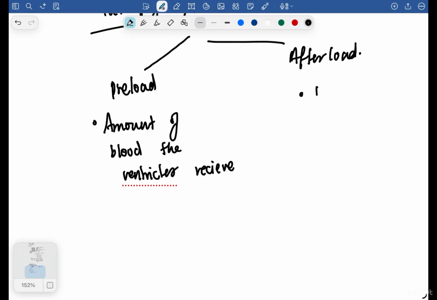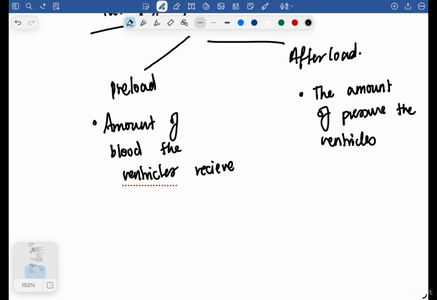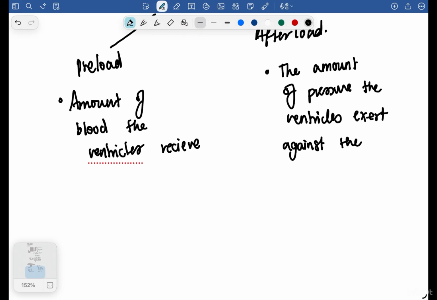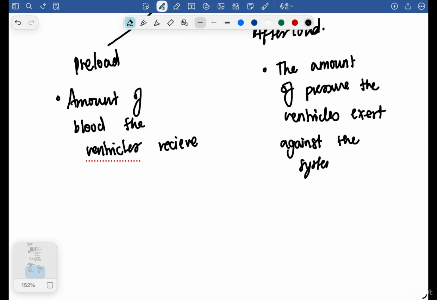And what is afterload? The amount of pressure the ventricles exert against the systemic vascular resistance.